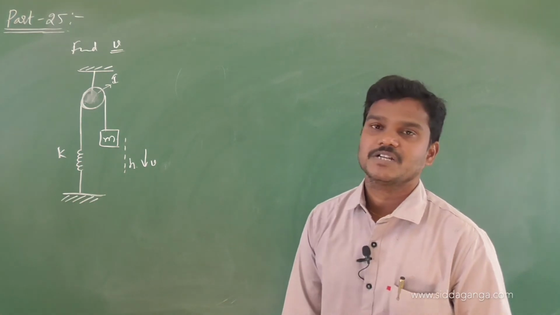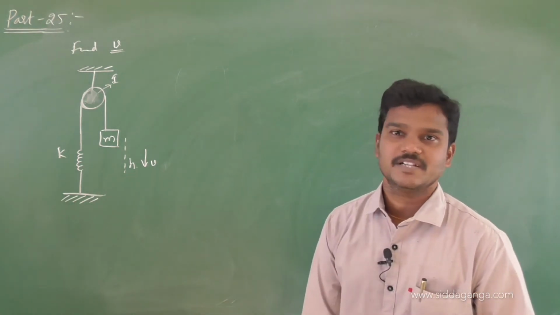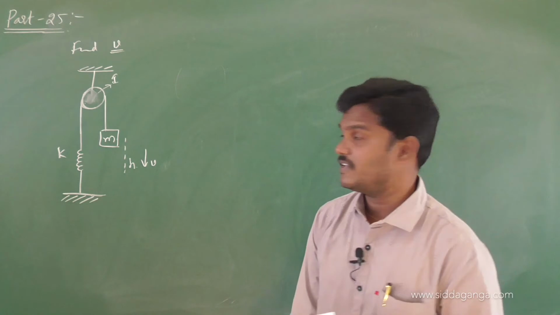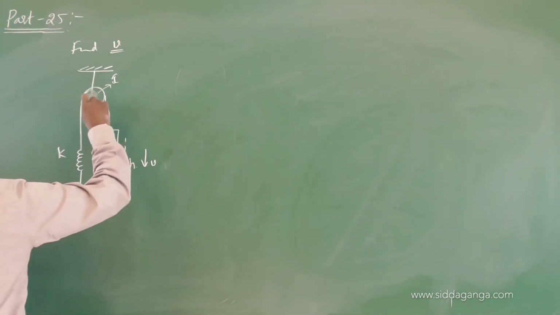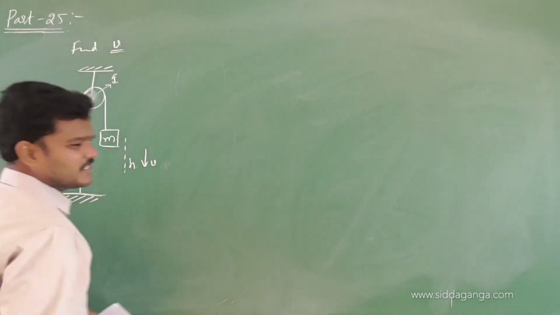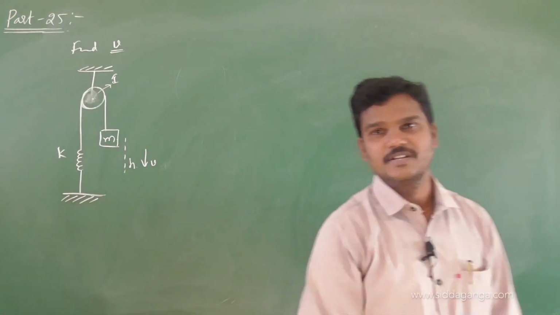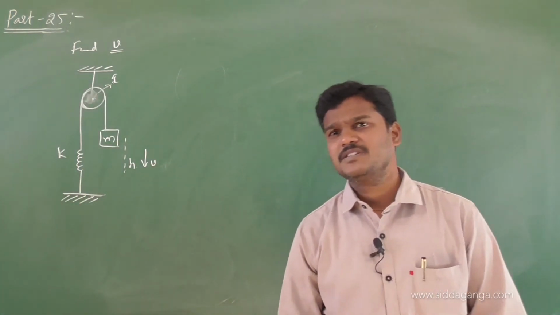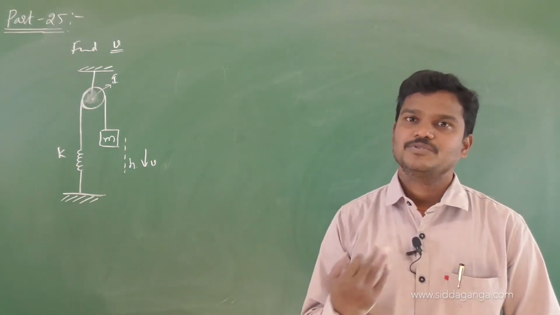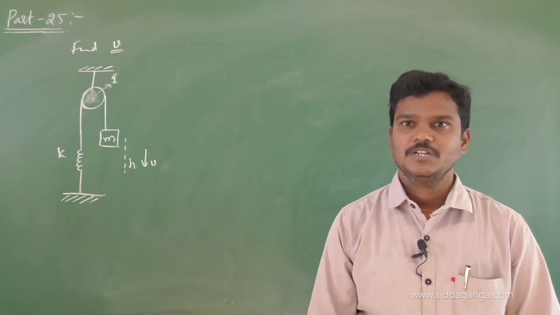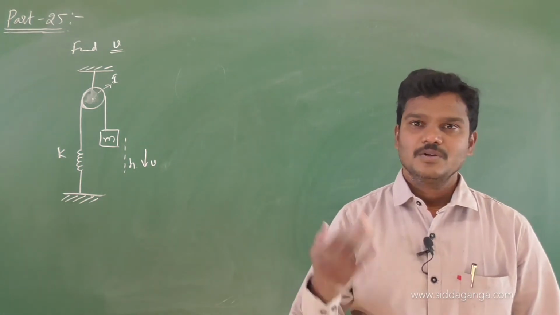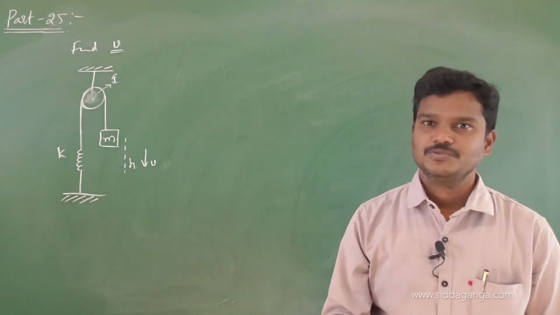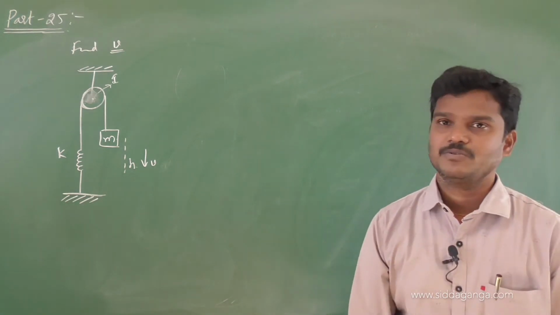I is the moment of inertia of the pulley. Pulley is nothing but a disc. Disc is nothing but M r square by 2. So keep in mind, you get the answer in terms of I, because nothing else is given. If the capital M is given as the mass, you can use capital M r square by 2. If 2 kg is given, 2 into r square. If r is given as 1 meter, 2 into 1 square by 2. So you can take the values based on the given question.